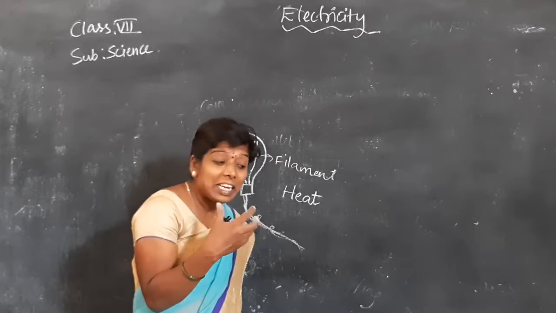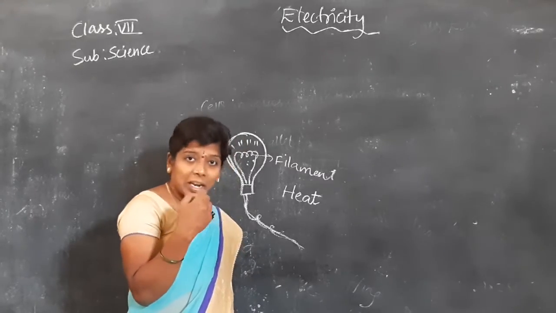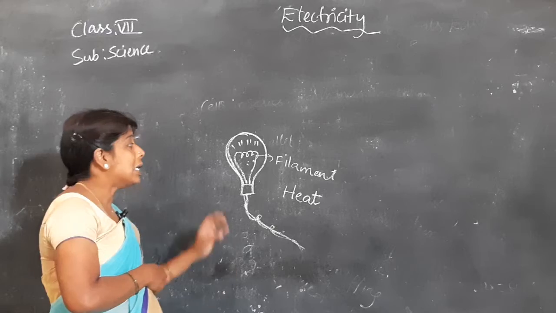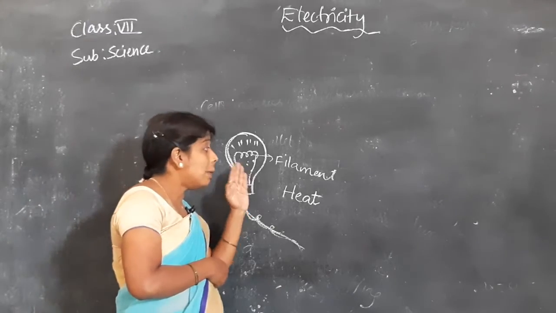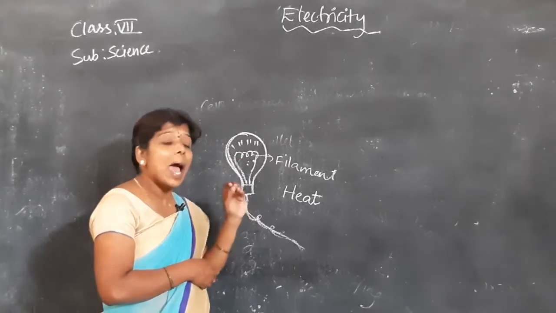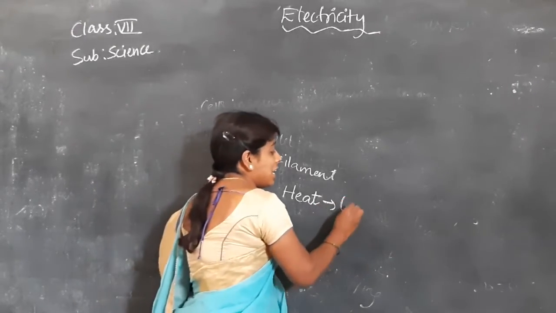It is catching the heat energy, and at the same time it is giving out light. So here also, the bulb filament first gets heated up and then gives us light energy.